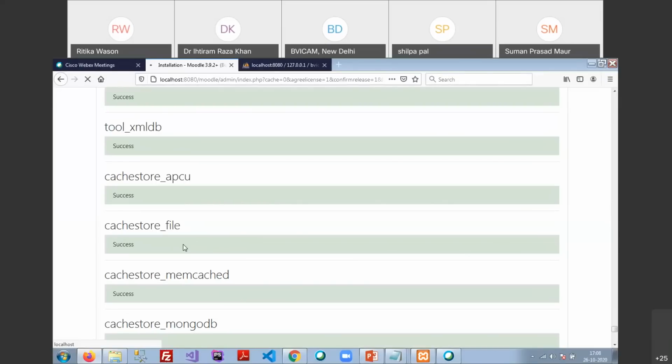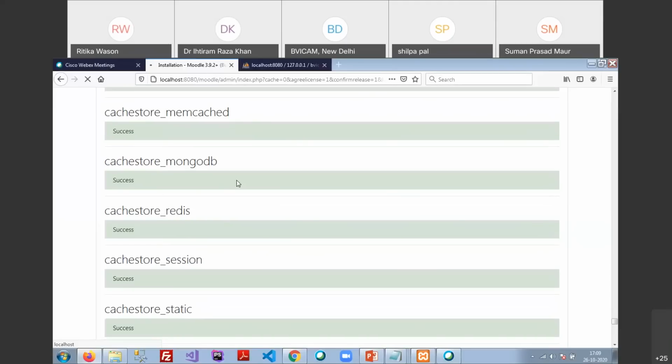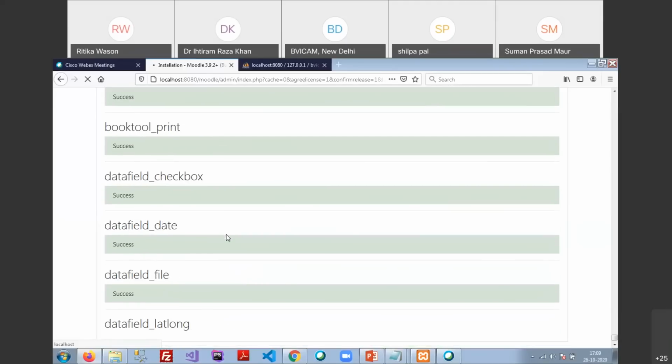Once you refresh the page, it will ask you to upgrade the Moodle database. Then click on upgrade the Moodle database, and install all plugins listed on your page, and click on upgrade Moodle database. Then this page will appear again. Okay, so please keep these things in mind.